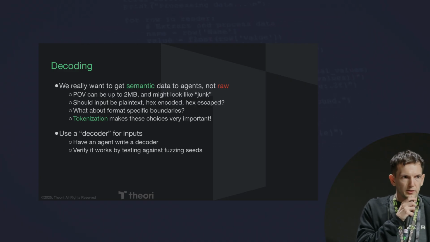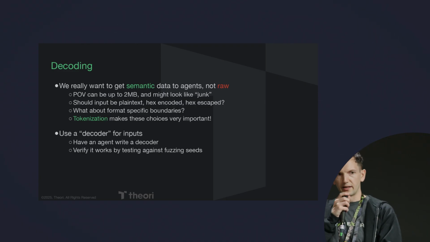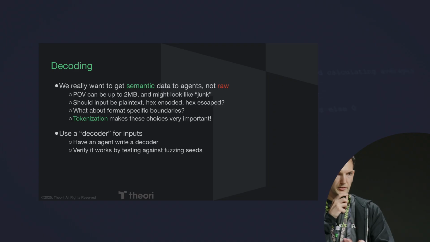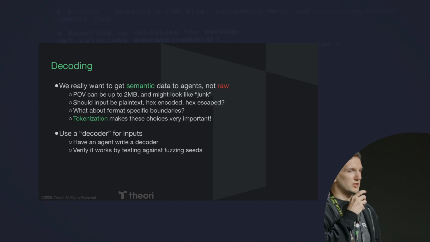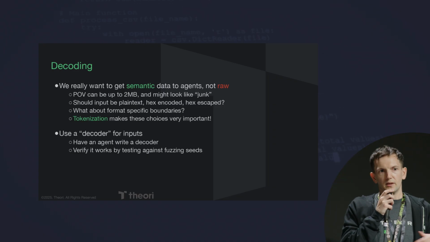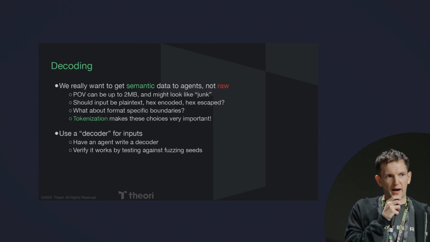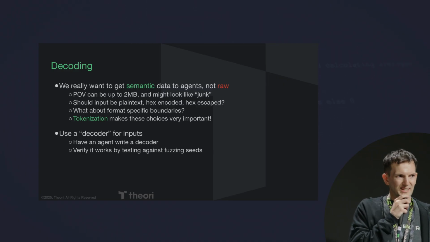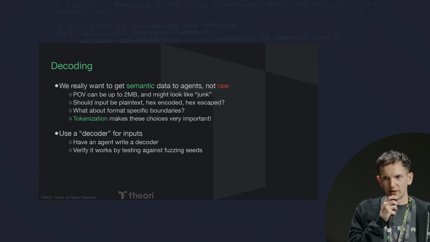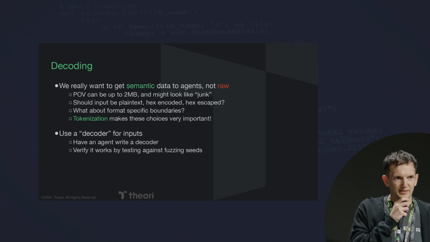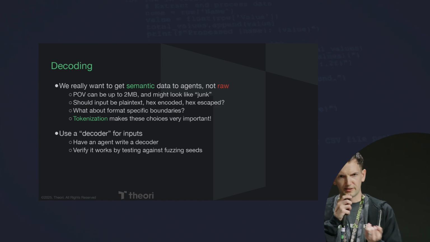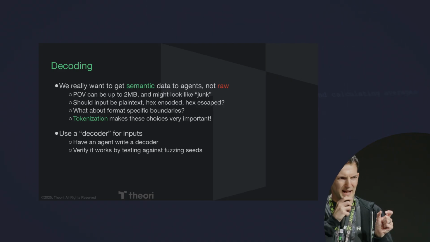So what we do here is the same thing. We get the binary data that we use from our fuzzing input, and we decode it into semantically meaningful data. This is nice because, really, what does it mean to pass binary data to an LLM? Yeah, you can hex encode it, but even if you hex encode it, is the LLM going to understand it, right? Are the token boundaries that the LLM is going to use going to match up with bytes?